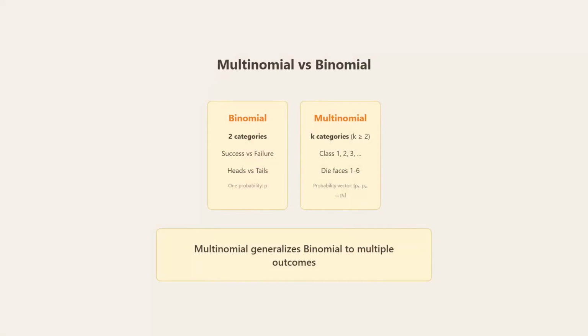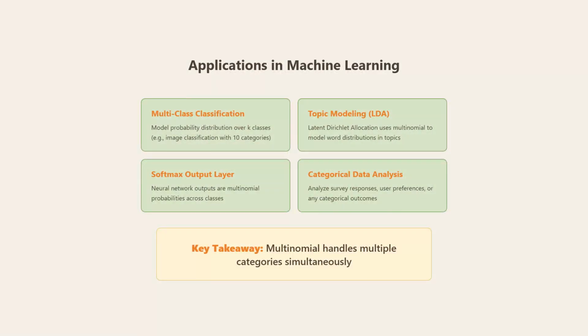That's a key property. The sum of all category counts must equal the total number of trials. How does multinomial compare to binomial? Binomial handles just 2 categories, success versus failure, heads versus tails. Multinomial generalizes this to k categories, like die faces 1 through 6, or multiple classes in classification. When k equals 2, multinomial reduces back to binomial.